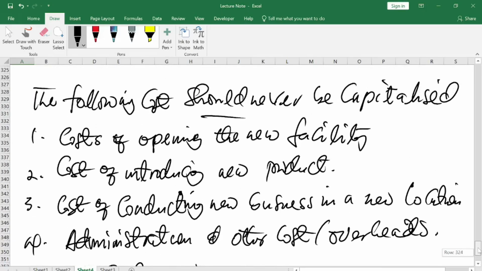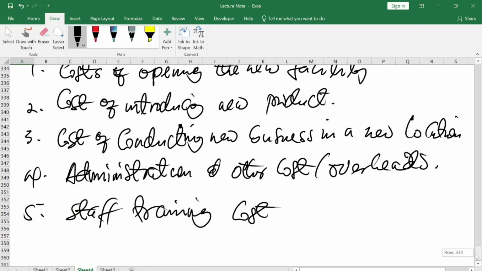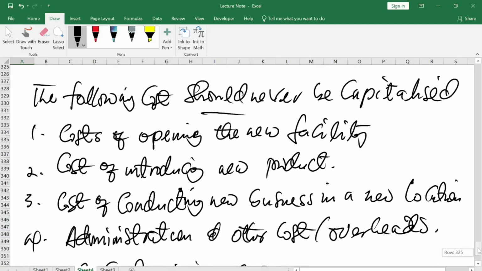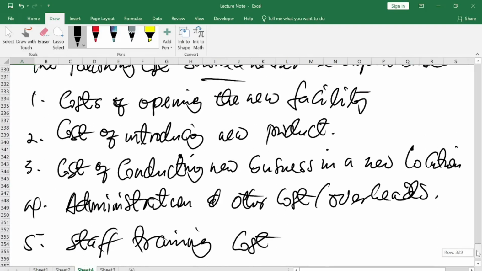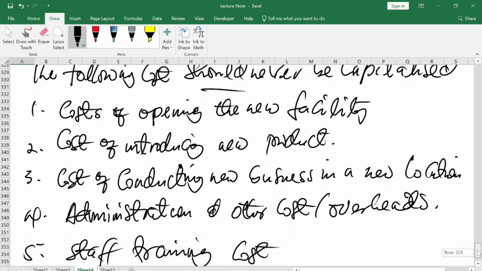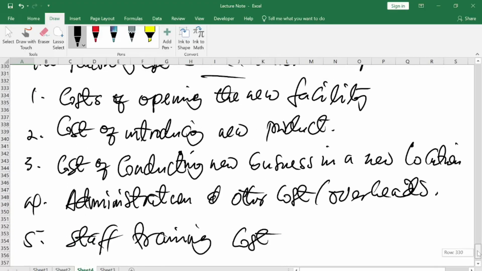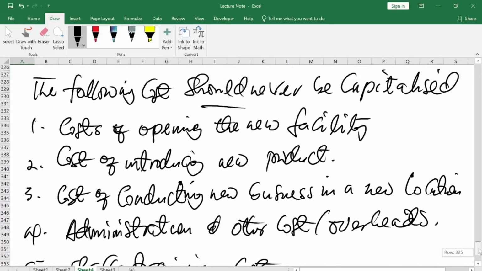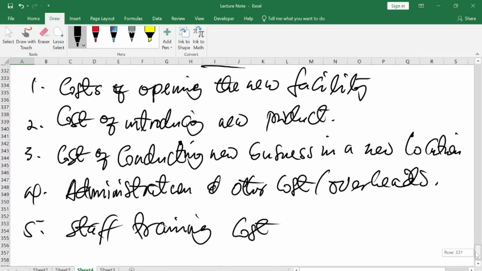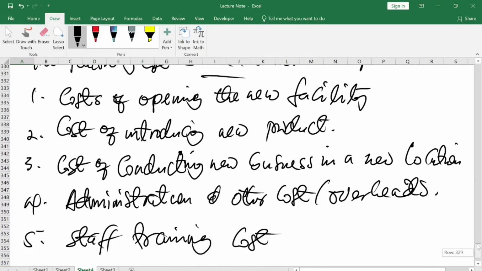Costs that come with it. So you should be very careful when you are adding up the element costs to determine the value of it. So this is what we call the initial cost of the asset.